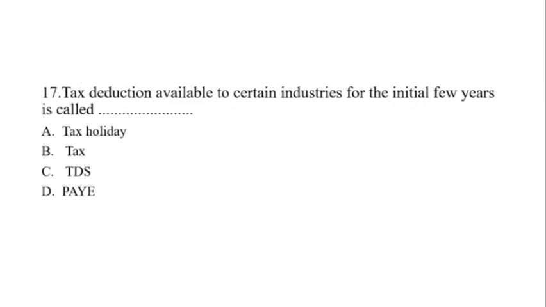Okay, question number 17, tax deduction available to certain industry. Okay, what is he talking about? The tax deduction available to the certain industry for the initial few years is called as TDS, tax deducted at source. Okay, here is the correct answer.